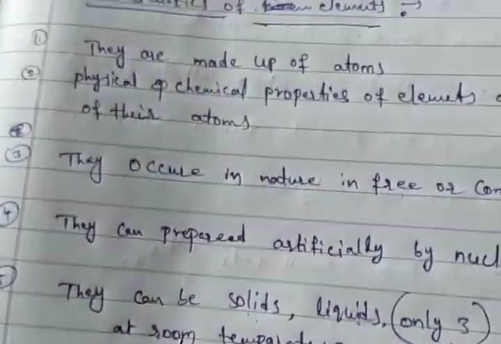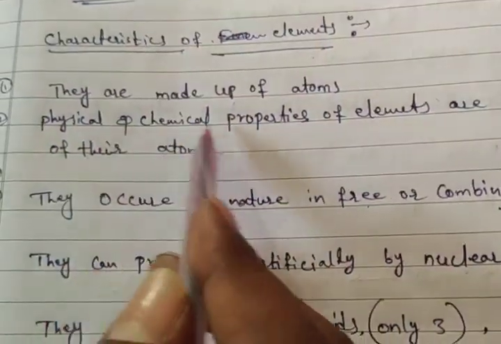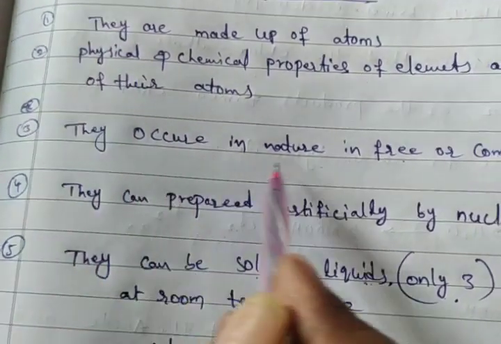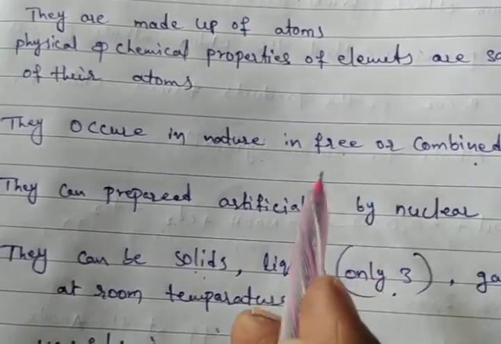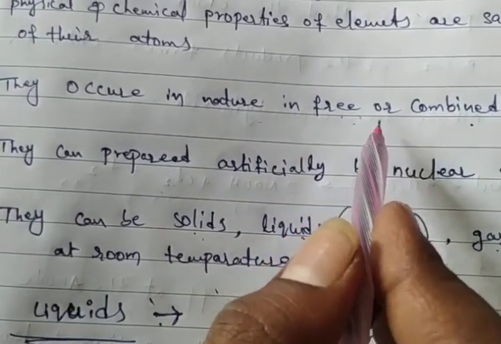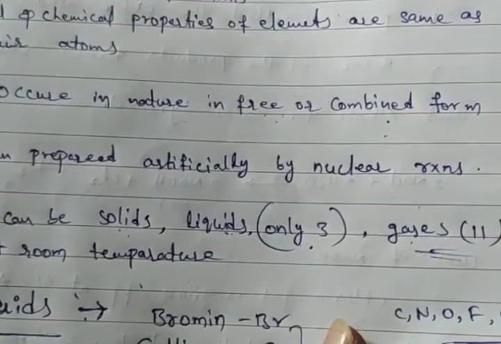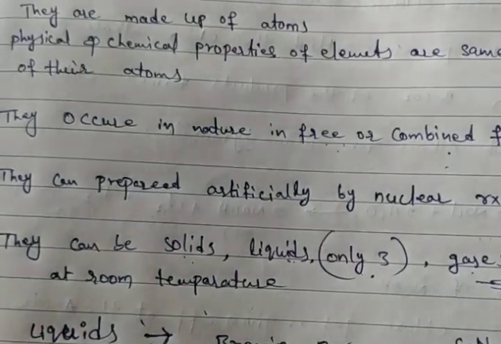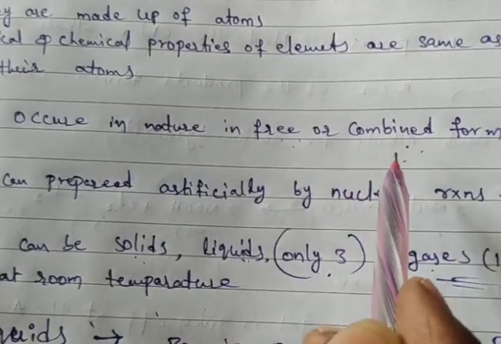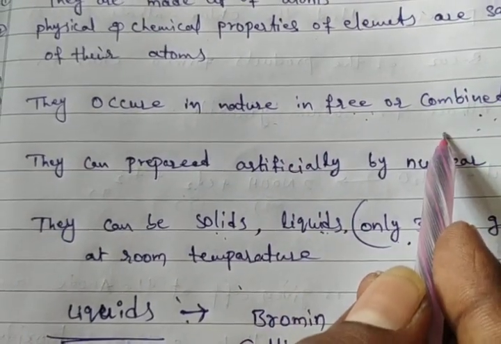Here, the first characteristic: they are made up of atoms. Physical and chemical properties of elements are the same as those of their atoms. Third, they occur in free state as well as combined form, depending on reactivity. Iron, gold, silver, copper are less reactive elements. Sodium and potassium are highly reactive.